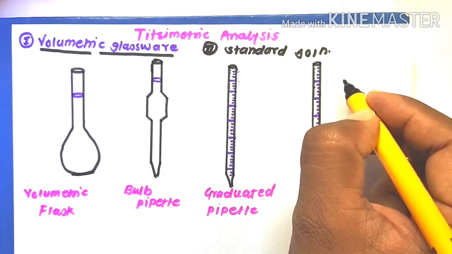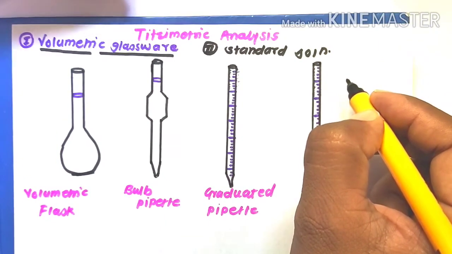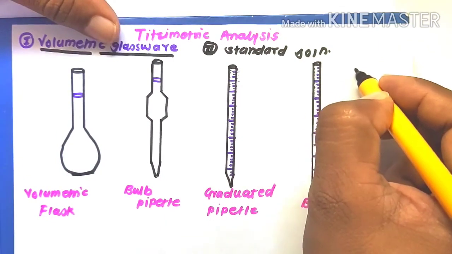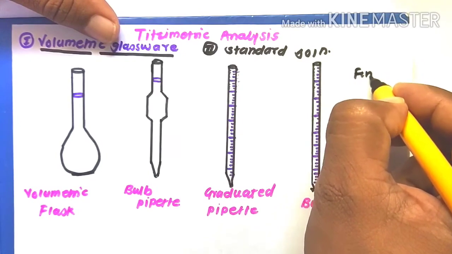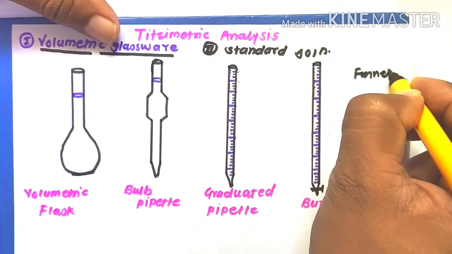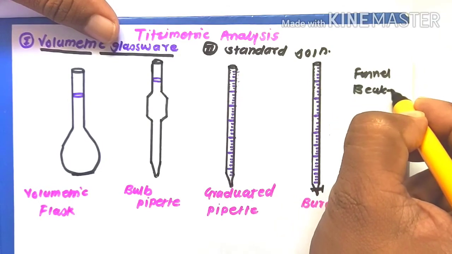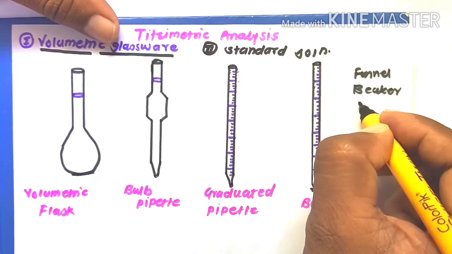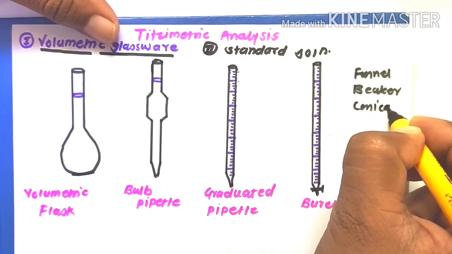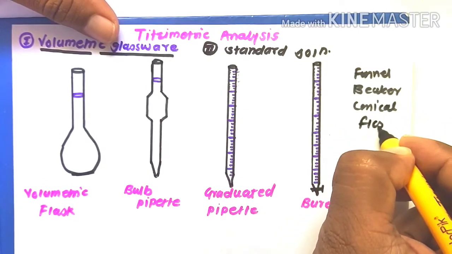Then routine glasswares like glass funnel, beaker and conical flask.